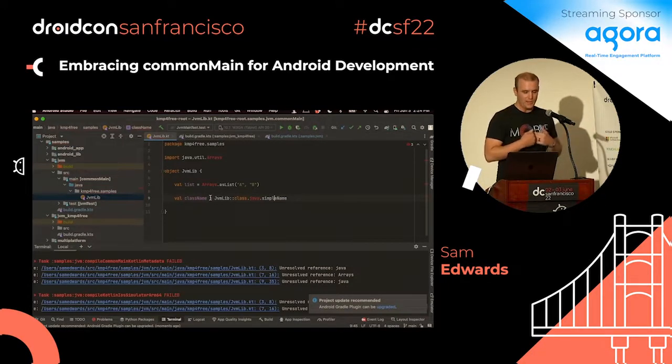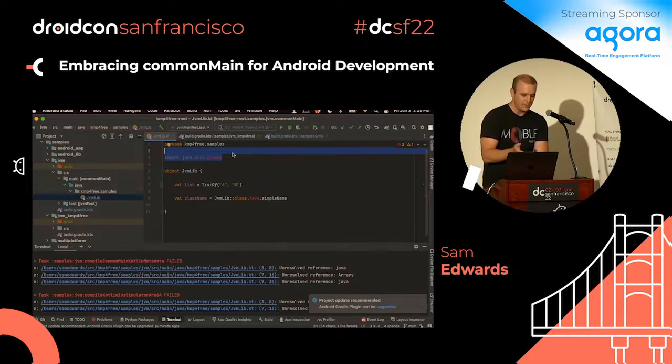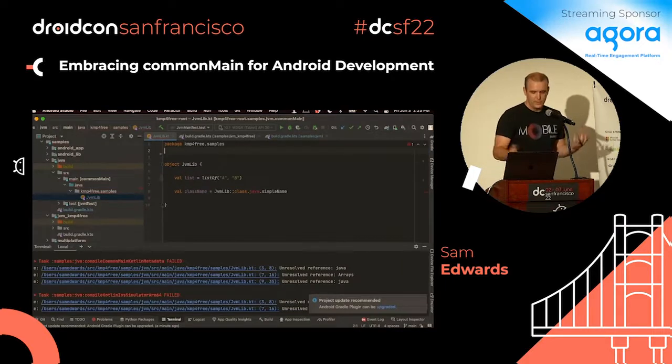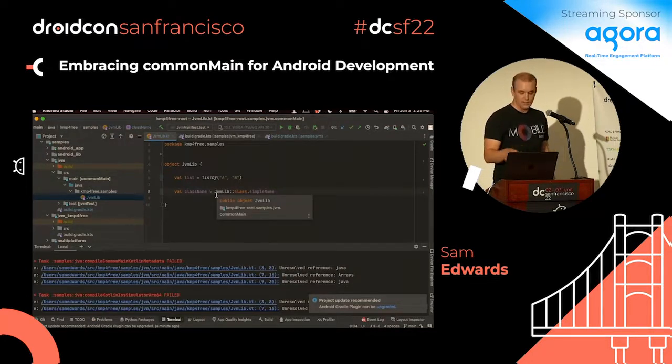So now, if I want to go through each one of my libraries and see which ones can be compatible, I can turn this on. And it shows me right in the IDE that this thing isn't multi-platform compatible. So what can I do? A lot of the times, and this is the trivial example here, there is an equivalent already in the Kotlin standard library. So I can just do listOf. I do that, and then I get rid of my arrays, because that's part of the Java standard library. We didn't need that. In this case, we're using the Java name. I can use the Kotlin built-in and just say class.simpleName. This just uses Kotlin reflect. But yeah, it's available. It's multi-platform.